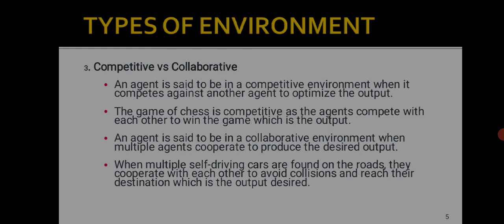Next is competitive versus collaborative. An agent is said to be in a competitive environment when it competes against another agent to optimize the output. The game of chess is competitive as the agents compete with each other to win the game, which is the output. An agent is said to be in a collaborative environment when multiple agents cooperate to produce the desired output. When multiple self-driving cars are found on the roads, they cooperate with each other to avoid collisions and reach their destination, which is the desired output.